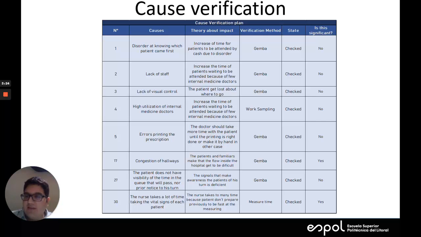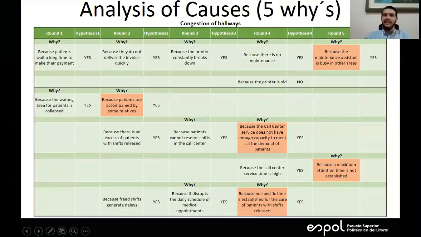And finally, the disorder in knowing which patient came first, lack of visual controls, and printer errors in prescriptions generate a bigger cost, which is congestion in hallways. For these reasons, the causes mentioned are not relevant. The only relevant causes are the congestion of hallways and that the nurse takes a lot of time taking the vital signs of each patient. For the analysis of causes, we use the 5 Whys tool.